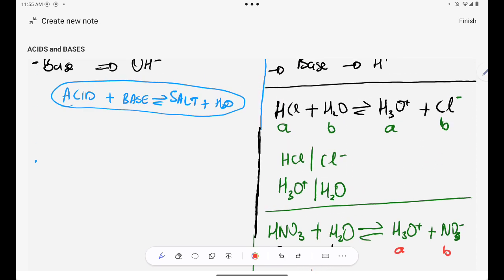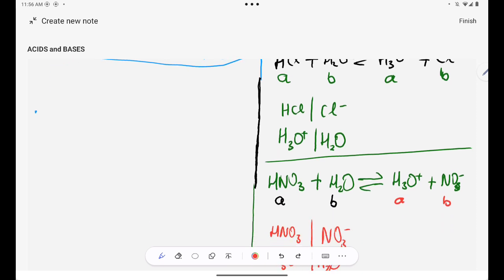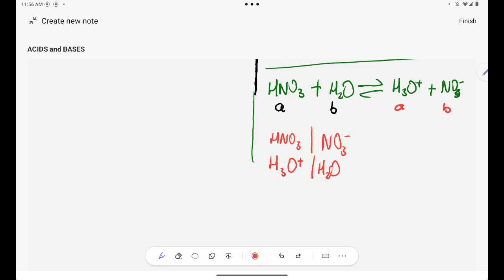Are you together? And please note, guys, that I was only dealing with monoprotic acids. A monoprotic acid is an acid that ionizes in water to donate one proton. Are you together? We have three types of acids in your syllabus. We have a monoprotic acid, a diprotic acid, and a triprotic acid. A diprotic acid is the one that donates 2 protons. A triprotic acid is the one that donates 3 protons. Are you together?